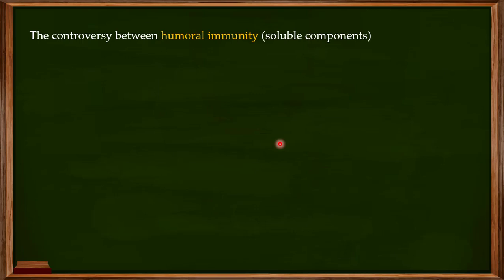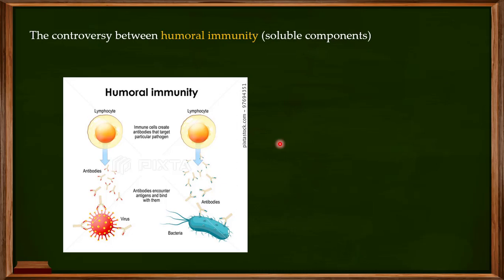There were two schools of thought. One school of thought believed in the humoral immunity. They believed that there are soluble components in the serum of the blood of living organisms. They believed in antibodies, that these antibodies are the soluble components of the immunity, and the immunity to a particular pathogen is provided by these soluble components, by these antibodies.